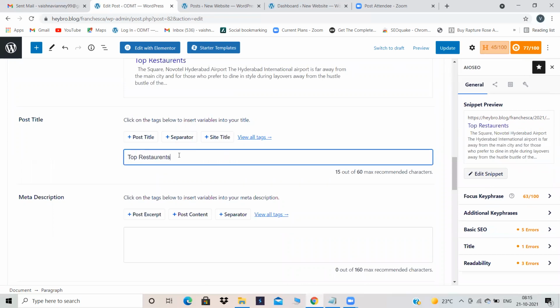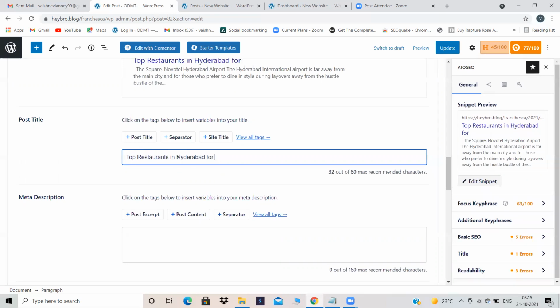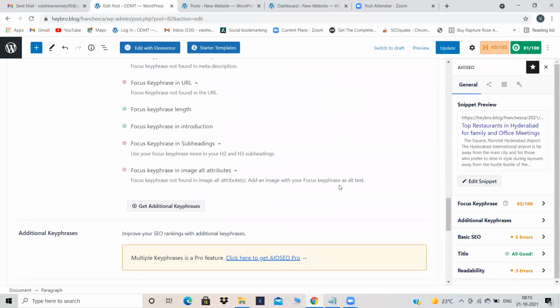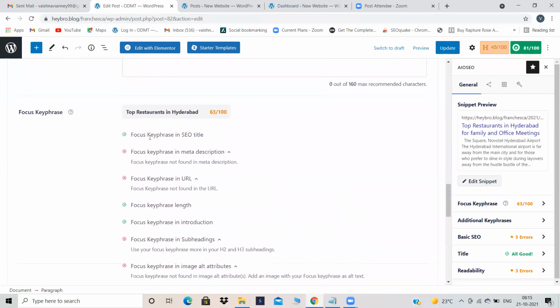Top restaurants in Hyderabad for family and office meetings. Okay. Can you see over here? Focus key phrase in SEO title. Now we have got a tick mark over here. Before a cross was there, right?